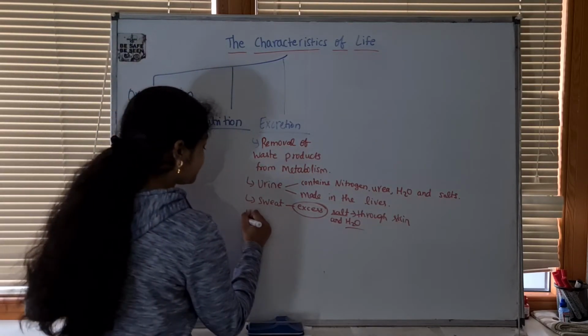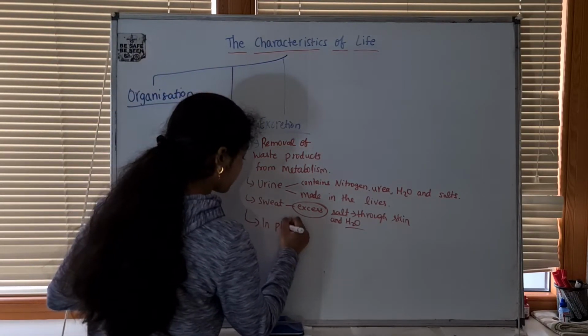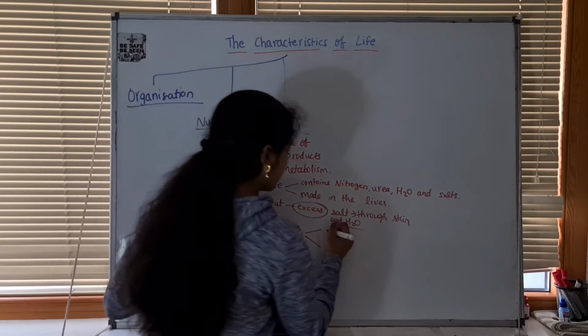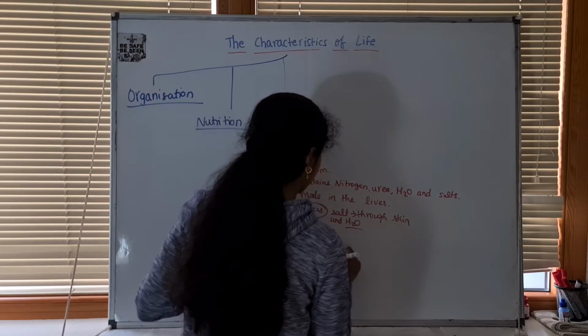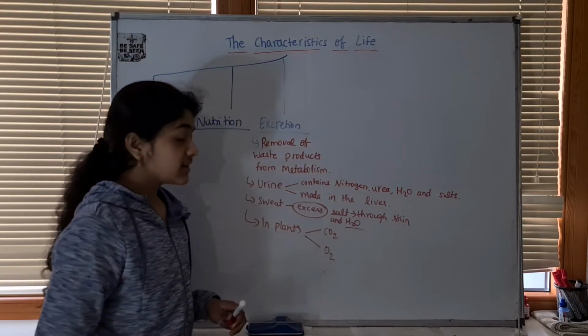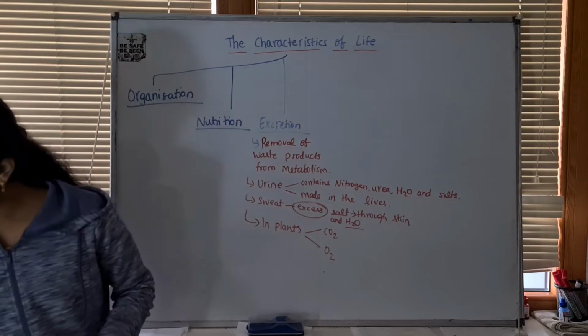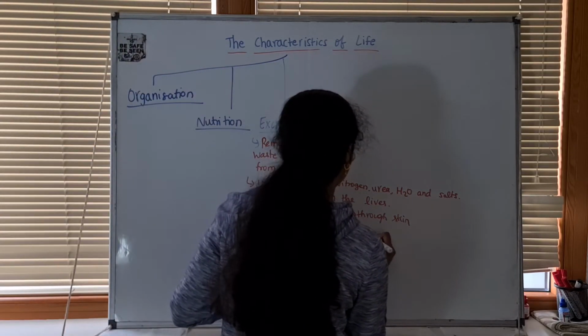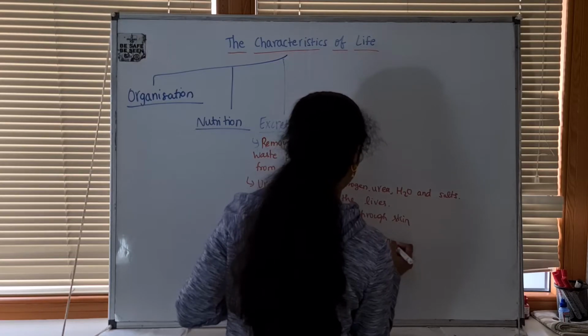In plants, there are two types of excretory products: carbon dioxide and oxygen. Carbon dioxide is an excretory product during respiration, and oxygen is an excretory product during photosynthesis.